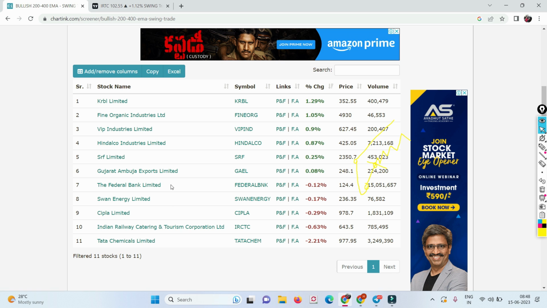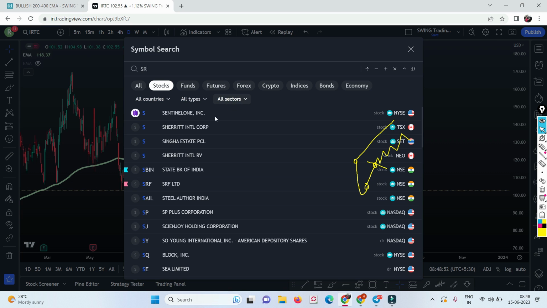If these are fundamentally strong companies, even though the Nifty is going down, see, when Nifty was going up, the stocks were going down, right? Now when Nifty is going down, maybe these stocks have already seen the maximum limit. I'm just telling you, guys, maybe out of these 11, 7 to 8 stocks can go up also. Who knows? SRF, one of my favorite stocks. Let's see what SRF has, right?